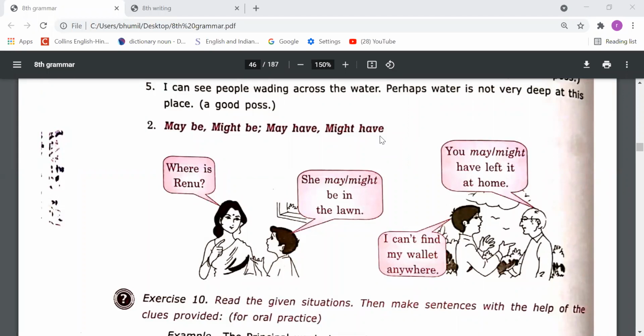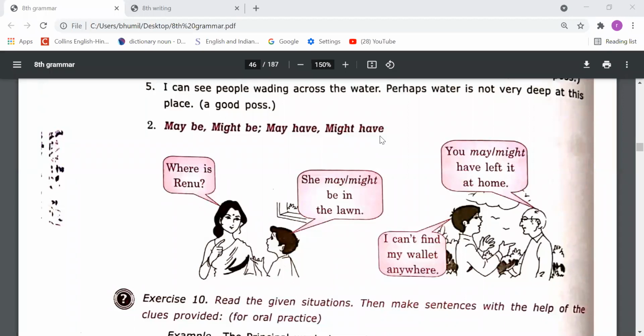So you say that India may have won the match, means at 9 o'clock शायद India मैच जीत चुका होगा. You are giving your prediction about the past. कोई काम past में हो चुका होगा. You are not talking about the future. You are talking about the past with some guesses. For that you need to use may have or might have.